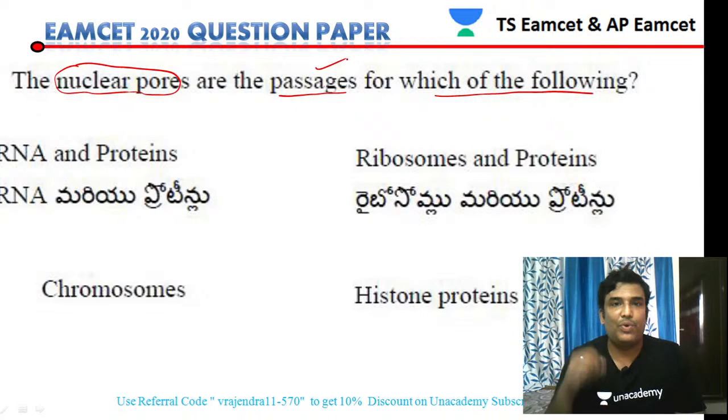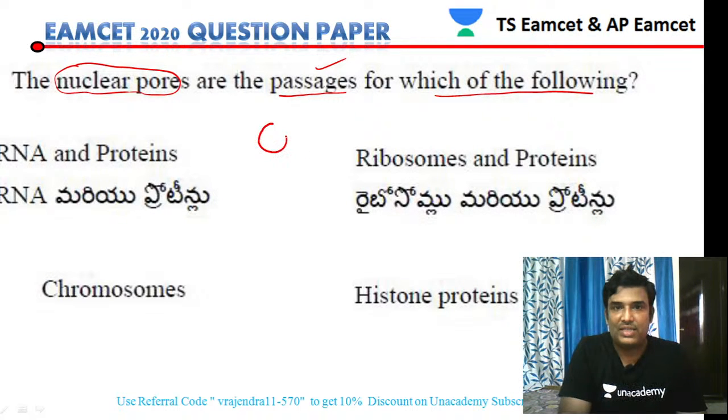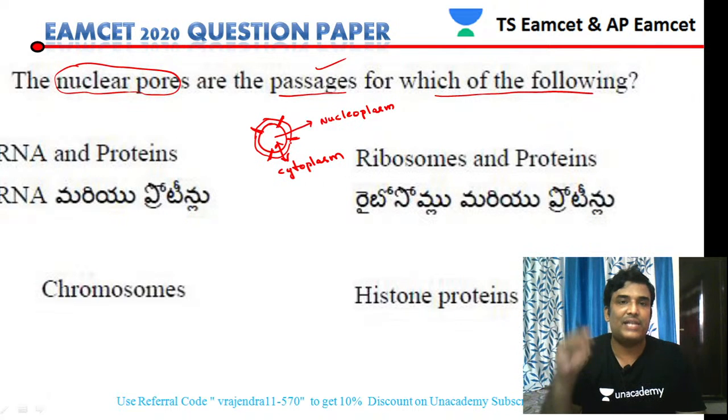If you see the nucleus, no doubt it has a nuclear membrane, which is a double membrane. At some specific locations, nucleopores are present. Inside the nucleus we have nucleoplasm, and outside the nucleus we have cytoplasm. There is an exchange of components taking place between nucleoplasm and cytoplasm. So what are the components that are getting exchanged?